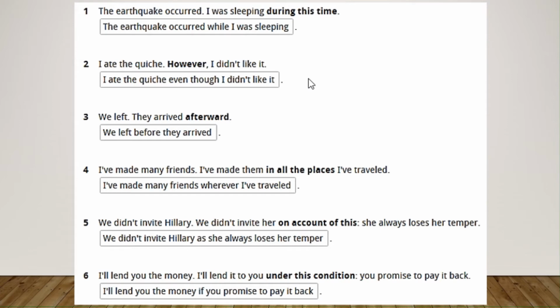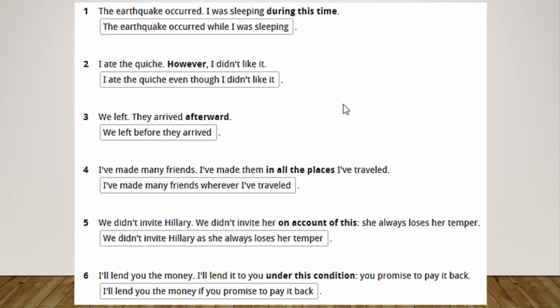I really like this exercise C, part C, because you had the options in a box to complete or to join the sentences according to the expression in bold, right? You had the options of while, even though, before, wherever, as, and if. What were the steps that I told you?